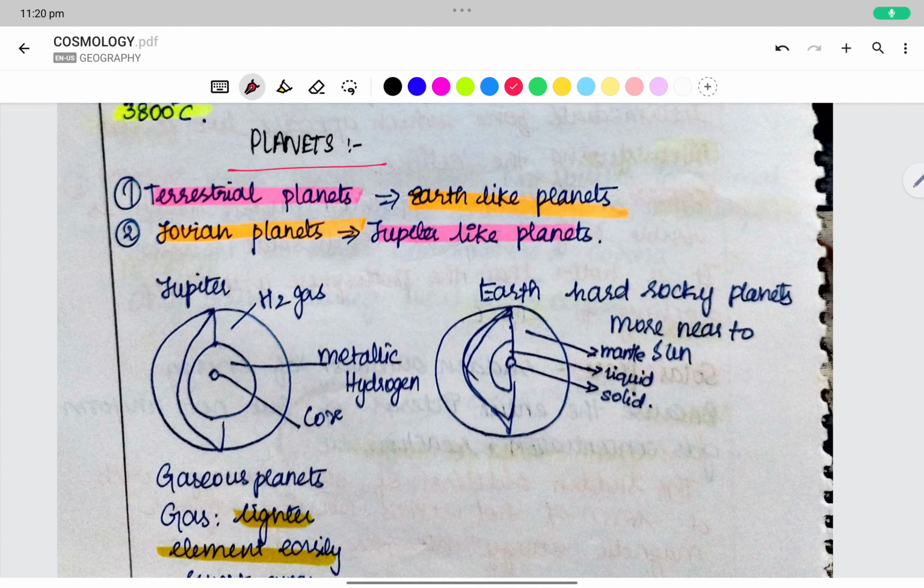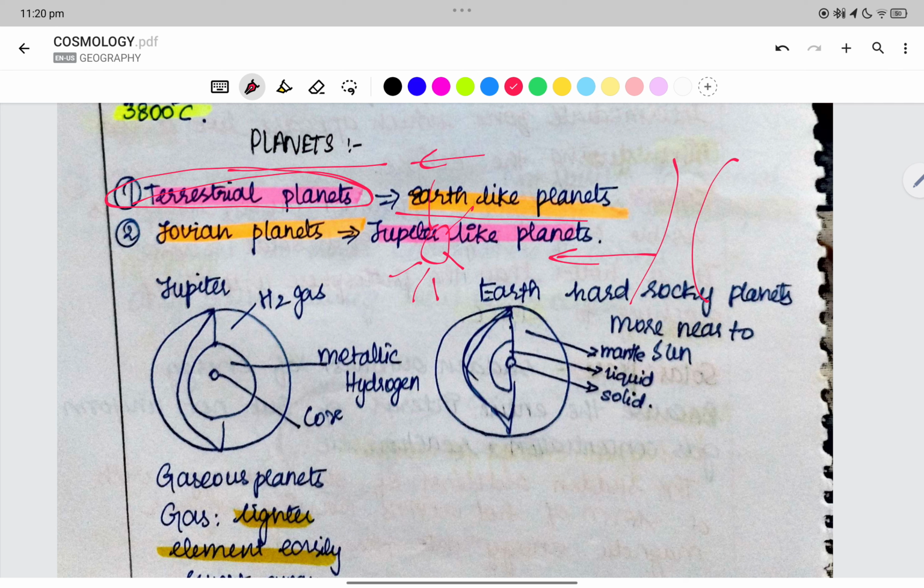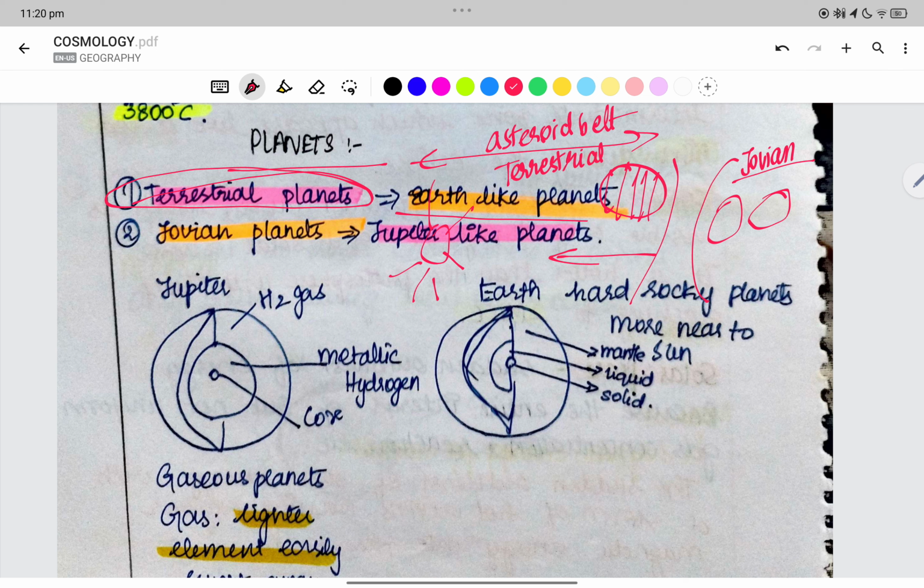Now we are seeing about the planets. We know that we have terrestrial planets, that is the planets which are towards the sun, in between the sun and the asteroid belt. So we have the asteroid belt as well, right? They are called terrestrial planets because they are solid, whereas we have Jovian planets or Jupiter-like planets, and they are mostly gaseous planets.